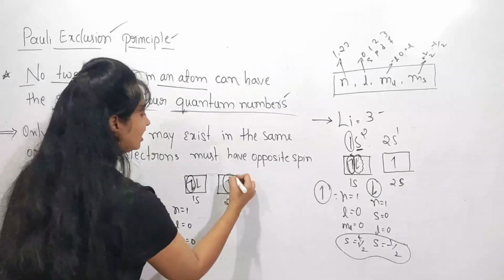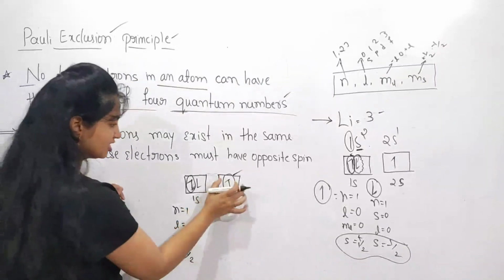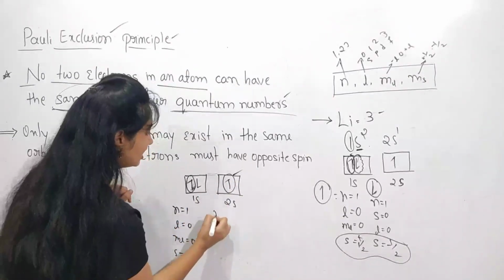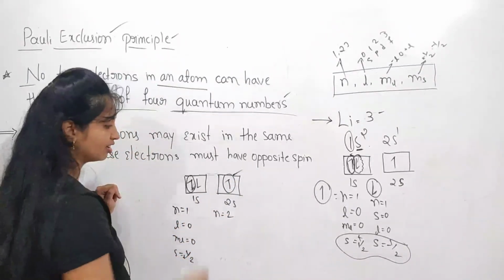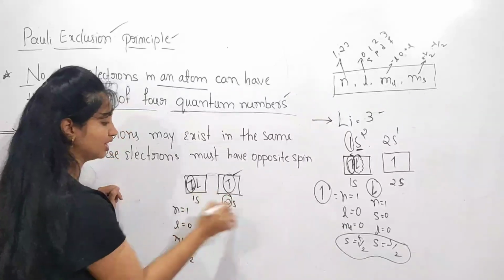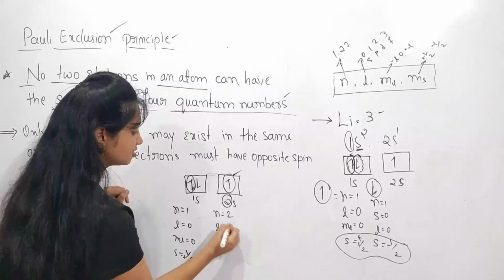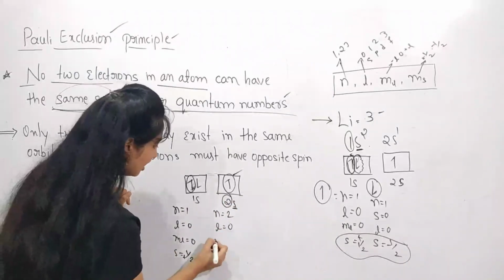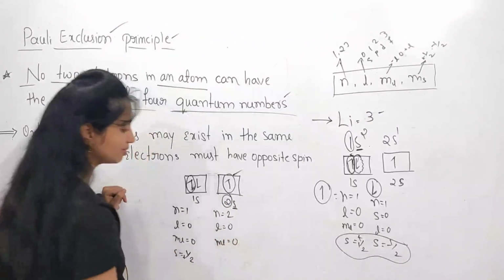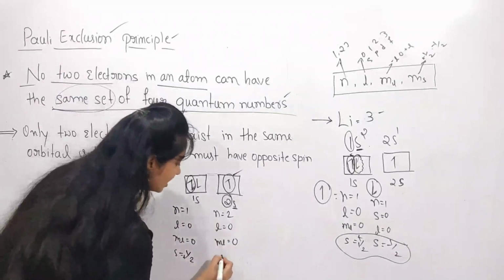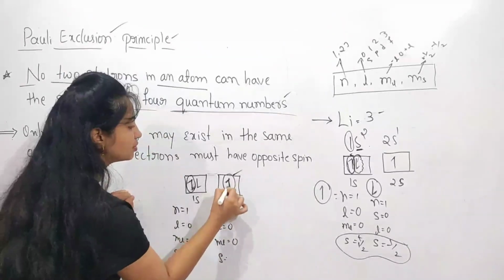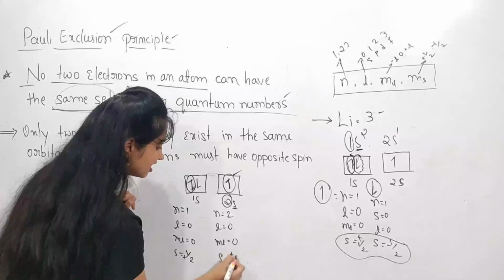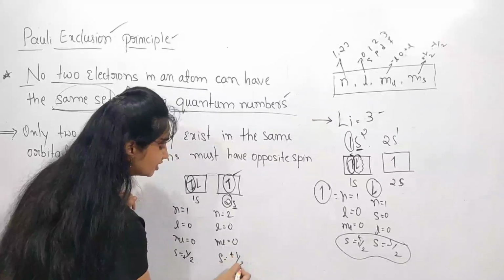Next, write the 4 quantum numbers for the 2s electron: n is equal to 2 because it is a 2s, then L is equal to 0, ML is also 0, and S is also plus half because it is in an upward direction.